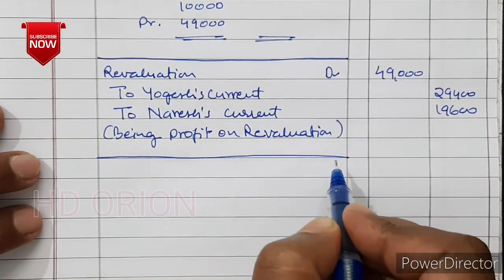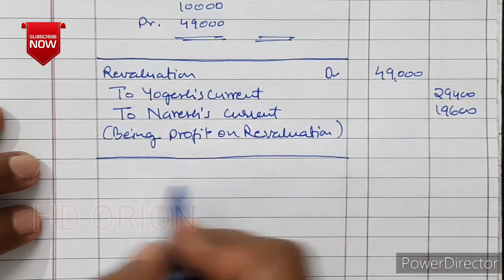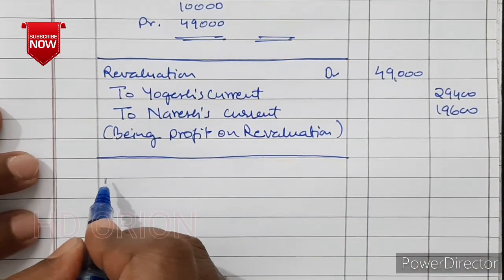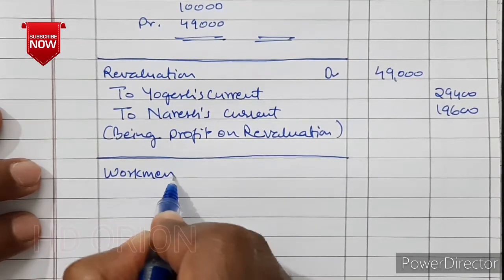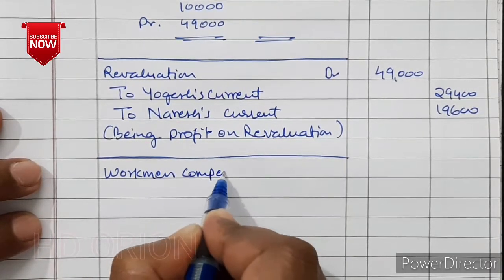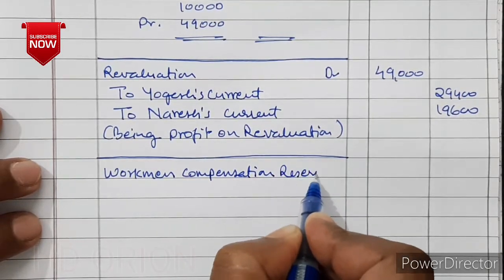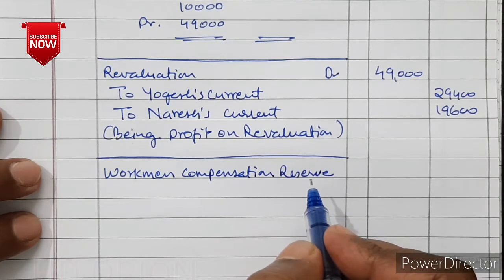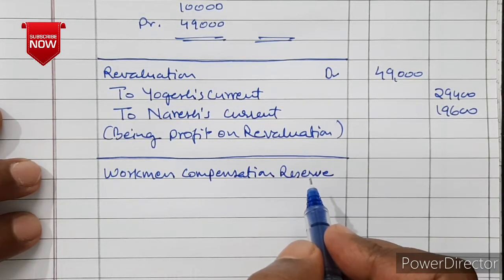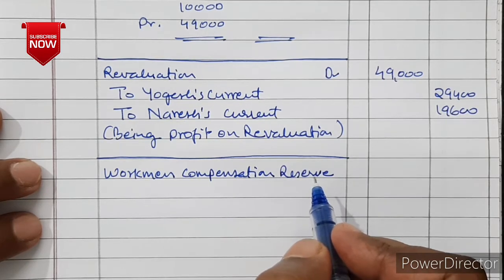Now, looking in the balance sheet, we have got workman compensation reserve. So we will close that. Workman compensation reserve is there and there is no other reserve as such. But on the asset side, there is advertisement suspense as well.